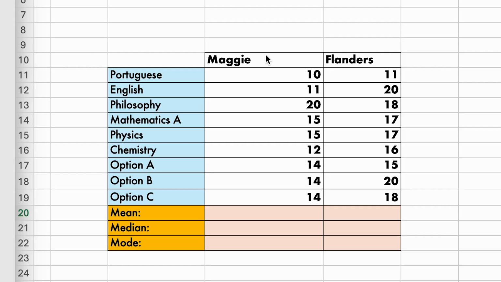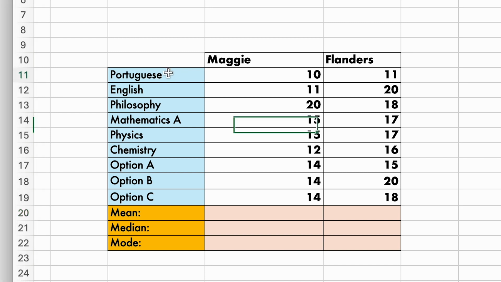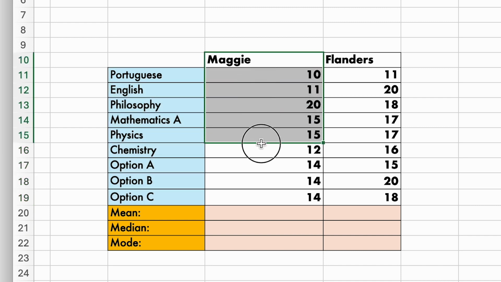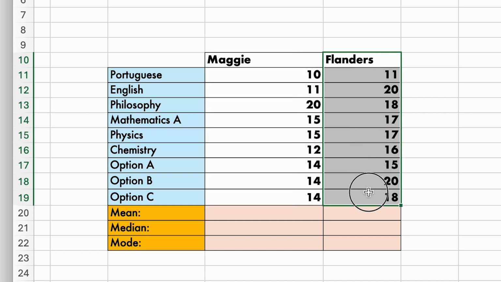Here we have an Excel with data in three columns. In the first column, we have names of disciplines. In the second column, we have Maggie's grades for each of the disciplines. Similarly, in the third column, we have Flanders' grades.